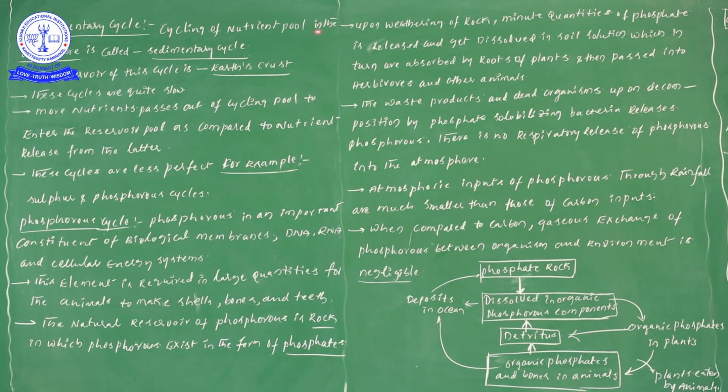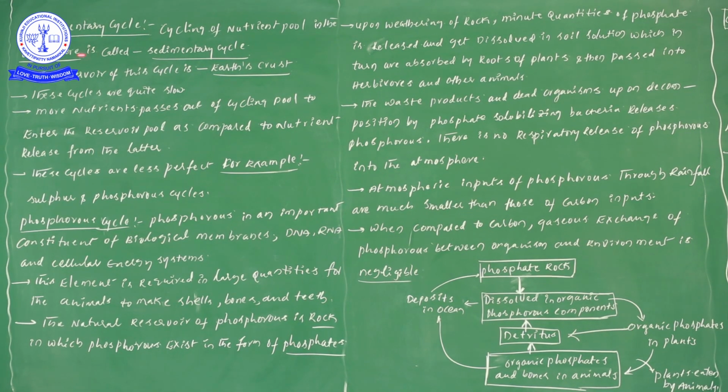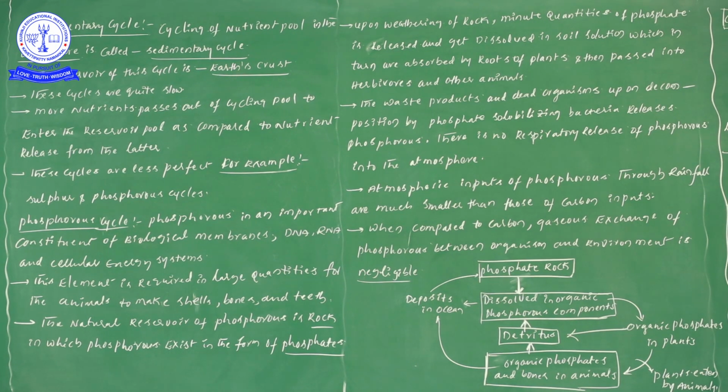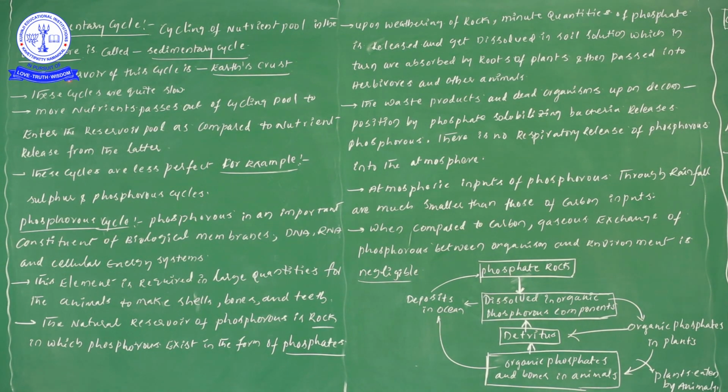Cycling of the nutrient pool in the lithosphere is known as the sedimentary cycle. The reservoir of this cycle is the earth's crust, meaning the nutrients flow from the earth's crust. It is an important point. These cycles are quite slow, definitely very slow.